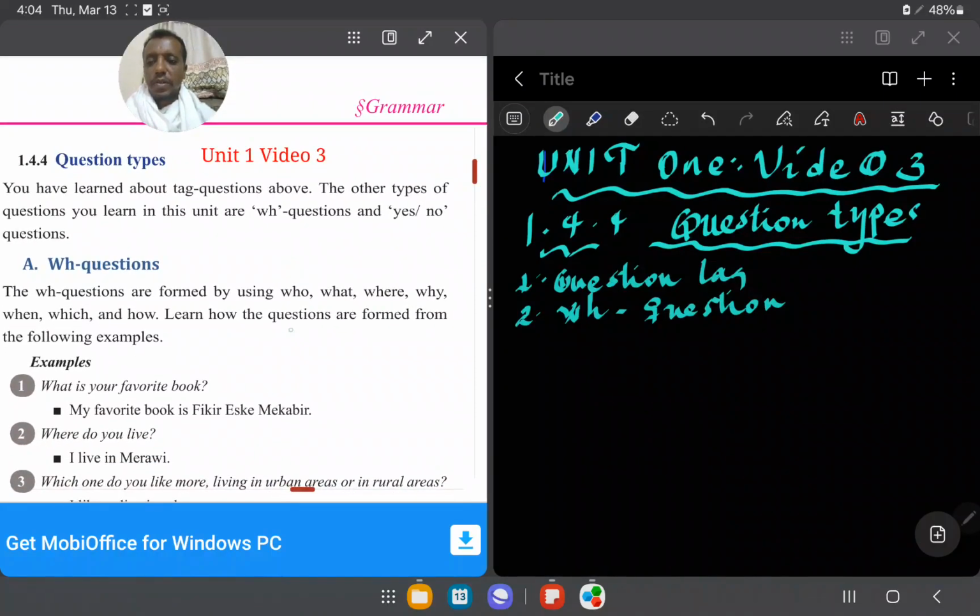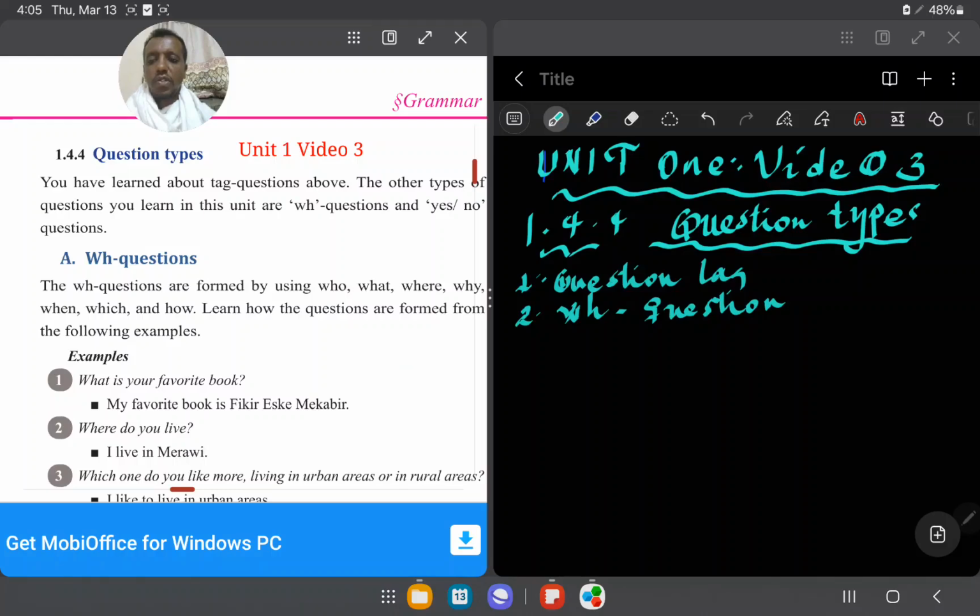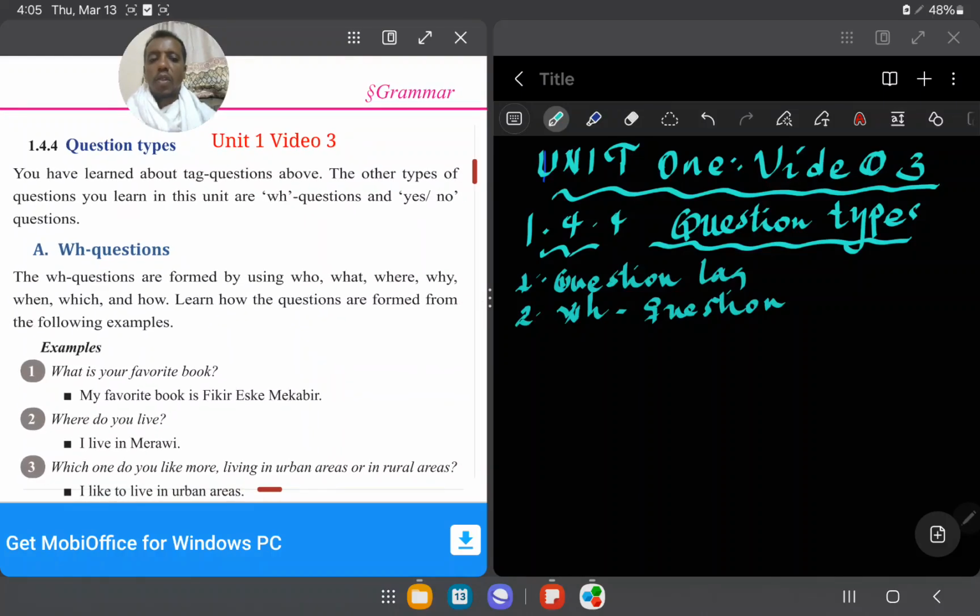WH questions are formed by using who, what, where, when, which, and how. We call them WH because, except for how, the first 2 letters of the spelling are WH.